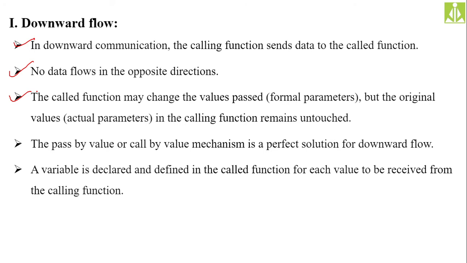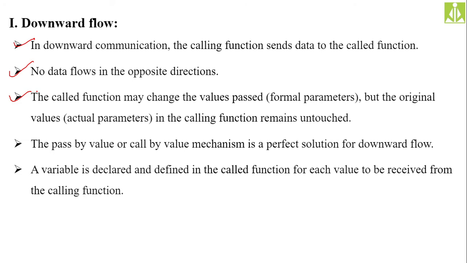But here you have to remember one thing. In call by value mechanism, that is nothing but downward flow type communication, whatever changes the called function is doing to the formal parameters, it is not going to affect the actual parameters. The actual parameters will remain unchanged or untouched. Third point, if you read, the called function may change the values passed, that is formal parameters, but the original values, that is actual parameters in the calling function, remain unchanged or untouched.